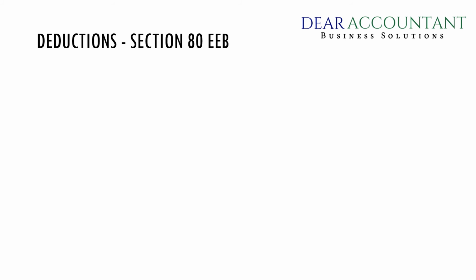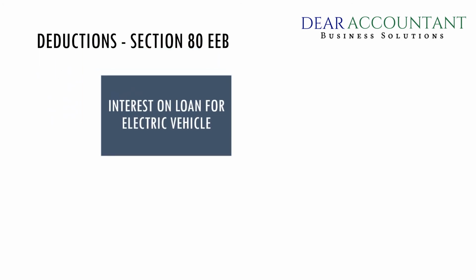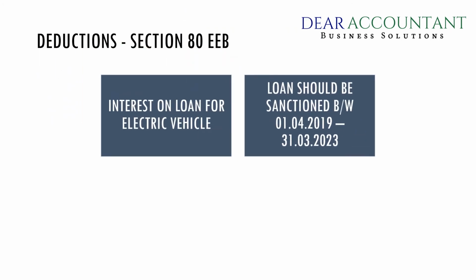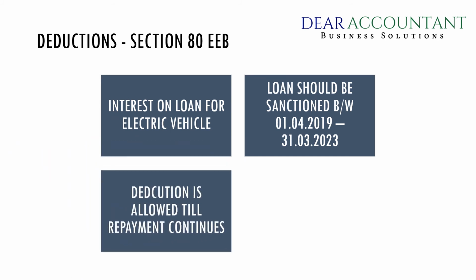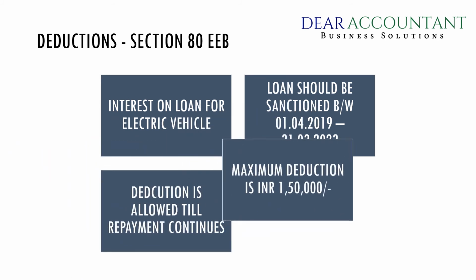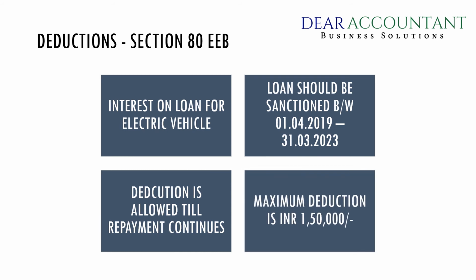Section 80EEB, that is interest on loan for electric vehicles. An important point to be noted here, this loan should be sanctioned between the period 1st April 2019 to 31st March 2023. The maximum deduction that can be claimed is rupees 1,50,000 until the repayment of the loan continues.